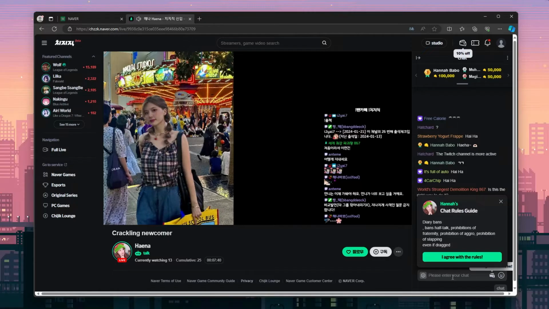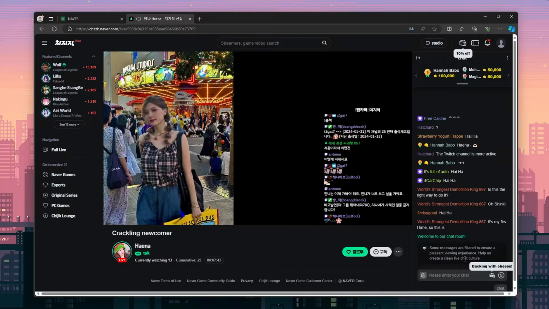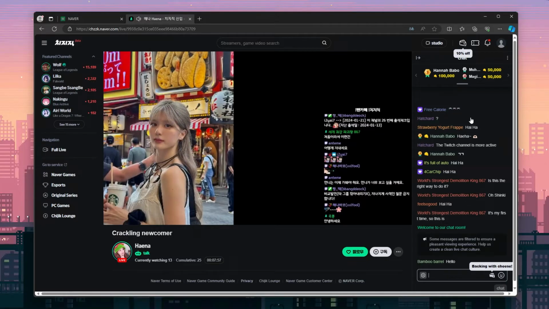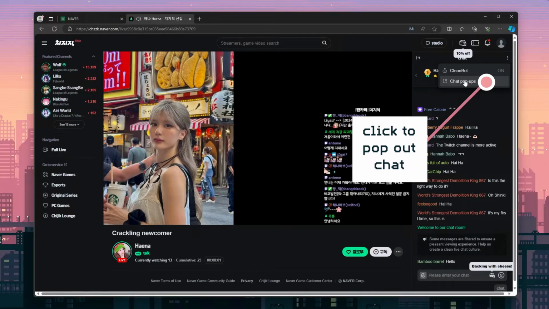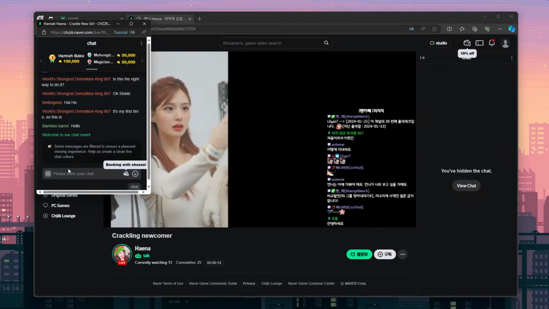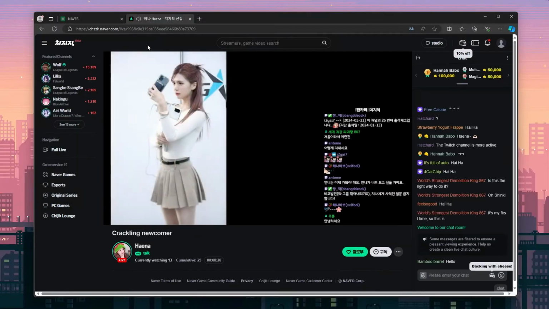We can click in the text box and agree to the rules to start chatting. You can also pop out the chat into a separate window by clicking here and choosing the Chat Pop-ups option. Closing the chat window will bring it back into the main browser window.